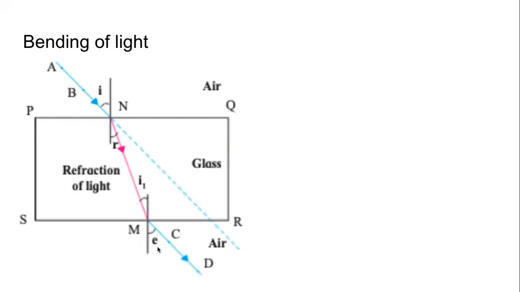You would have noticed that although light did not travel in a straight line, the emergent ray is actually parallel to the original incident ray. Can you see it? The emergent ray is not aligned with the incident ray, but the emergent ray is parallel to the incident ray. See and confirm.